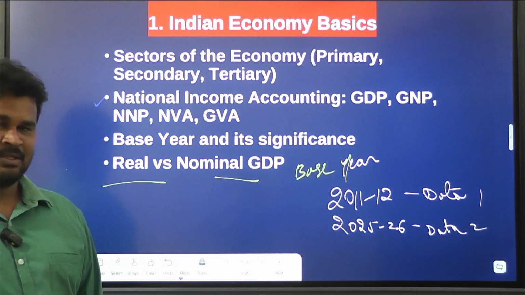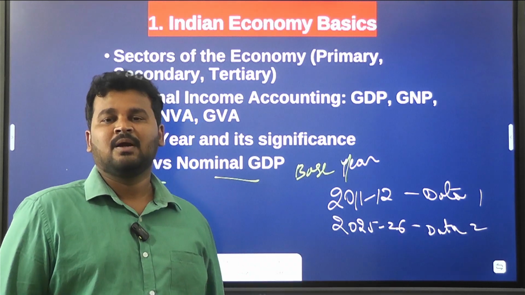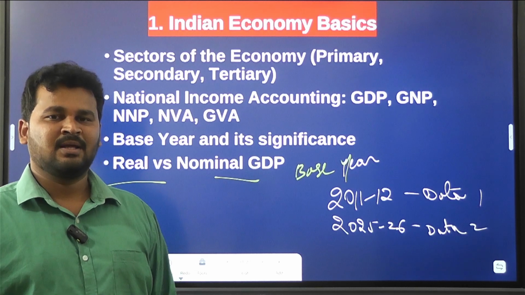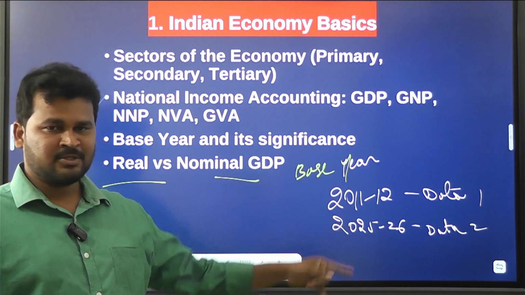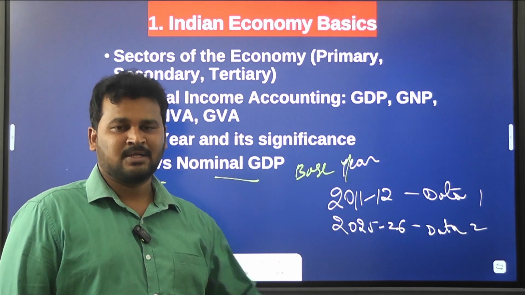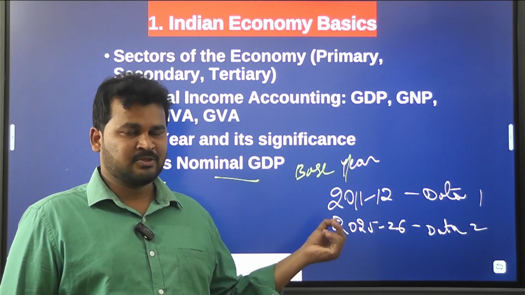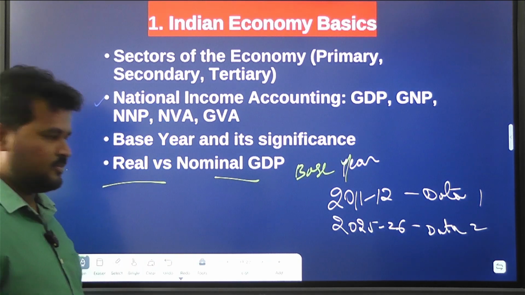If you find the difference between the data and data 2, it gives the real GDP. So here 2011-12 is the base year. As of now we consider 2011-12 as the base year. Clear? So such concepts are very important.